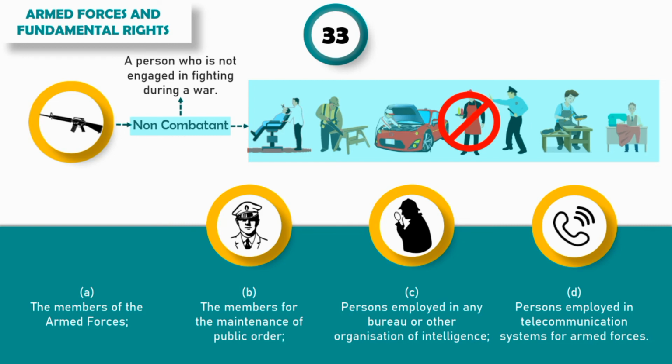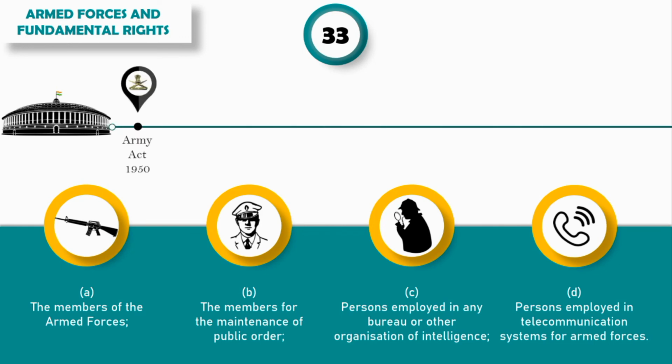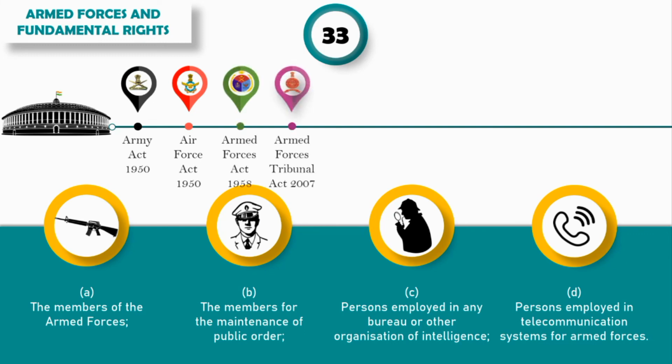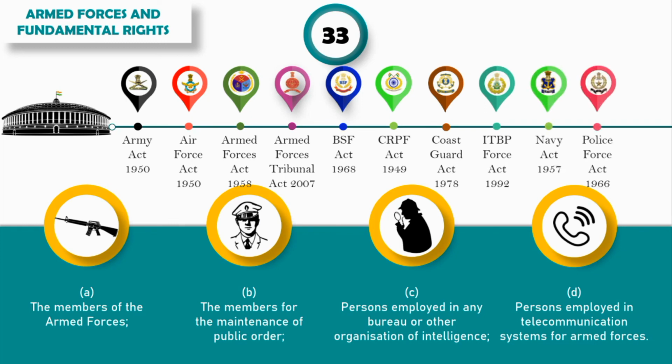Now to implement this, many acts have been passed by the Parliament, like Army Act 1950, Air Force Act 1950, Armed Forces Act 1958, Armed Forces Tribunal Act 2007, BSF Act 1968, CRPF Act 1949, Coast Guard Act 1978, ITBP Force Act 1992, Navy Act 1957, Police Force Act 1966, SSB Act 2007, and many such acts have been passed. So that's all about Article 33, that is armed forces and their fundamental rights.